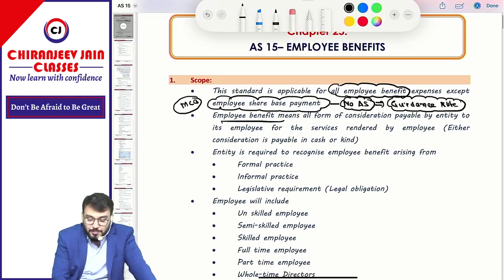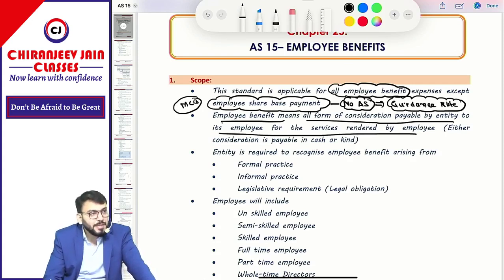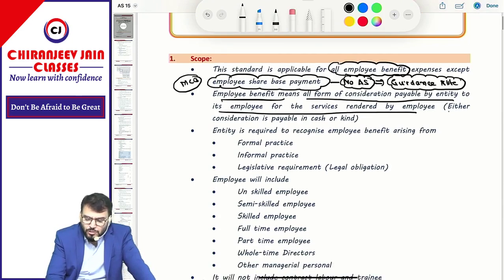Employee benefit means all the forms of consideration payable by the entity to its employee for the services rendered by the employee. So whatever payment is made by the entity to the employee for the services received will be employee benefit, but except employee share based payment. Understood? This amount can be payable either in the form of cash or in the form of kind.